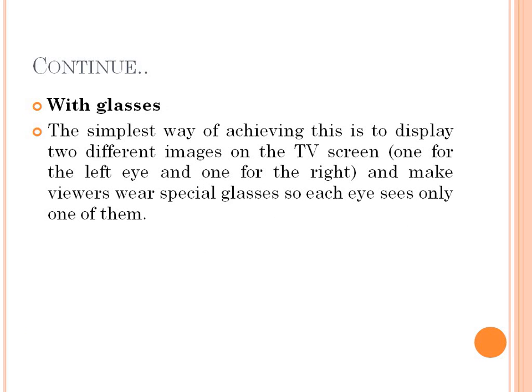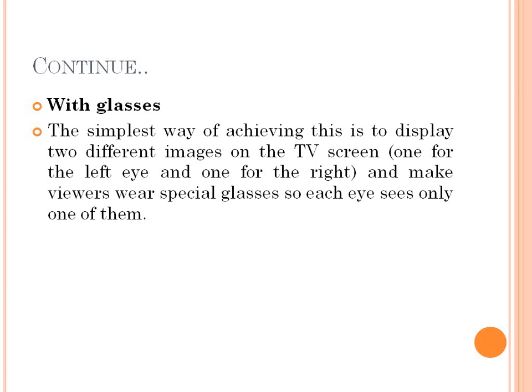So let's discuss how we can get the 3D image with the help of glasses. The simplest way of achieving this is to display two different images on a TV screen, one for the left eye and the second for the right eye, and make viewers wear special glasses. Each eye sees only one of them, right? So again we have to wear the glasses. With glasses means what? We have to wear glasses to see those 3D images.